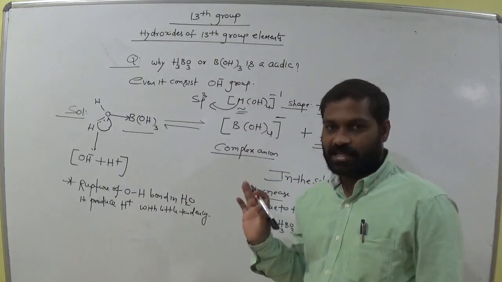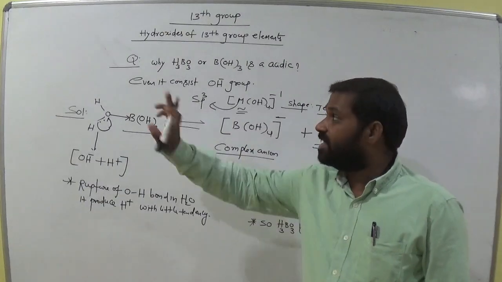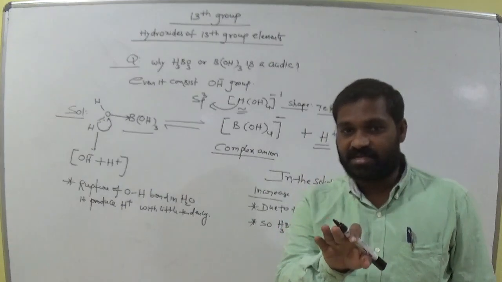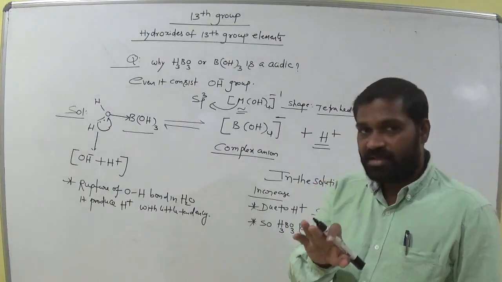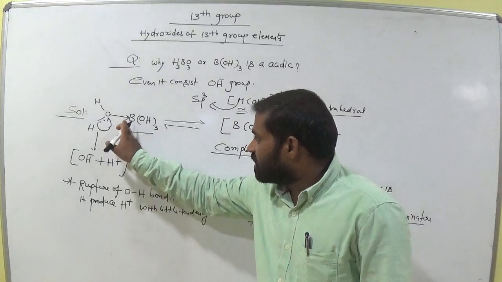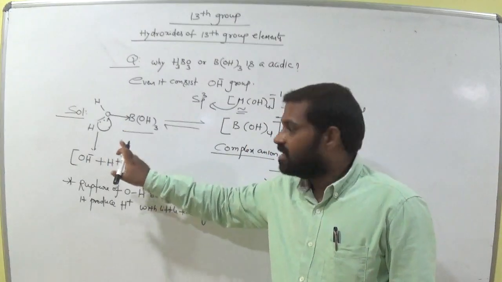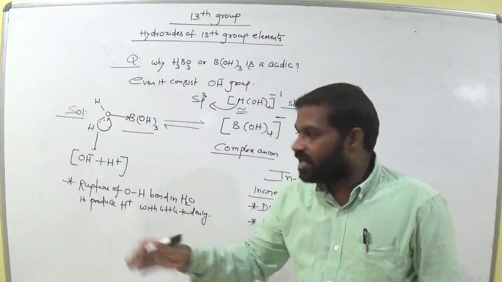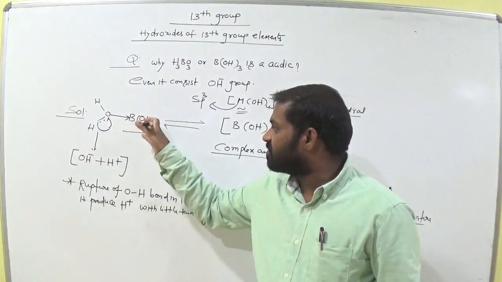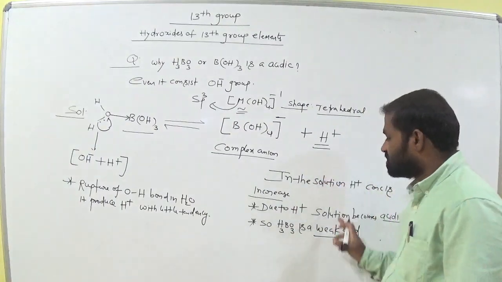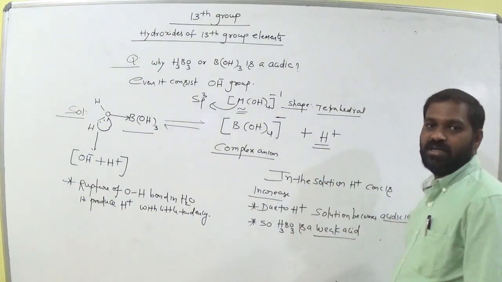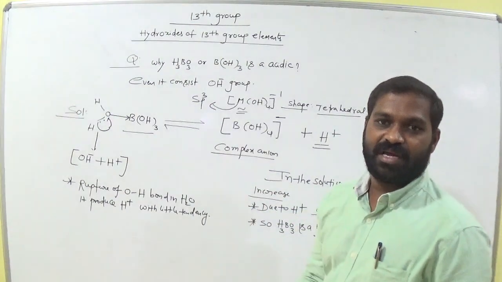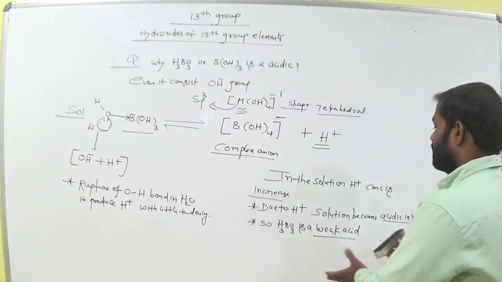Did you get the clarity regarding this? Why actually it acts as a base, but in aqueous medium it shows acidic nature, am I right? When it interacts with water, the OH bond breaks down and H plus is released. This OH minus interacts with boron here. When the solution consists of H plus, it is acidic in nature. So it is a weak acid, because of little tendency of H plus releasing here. Clear? Very good.